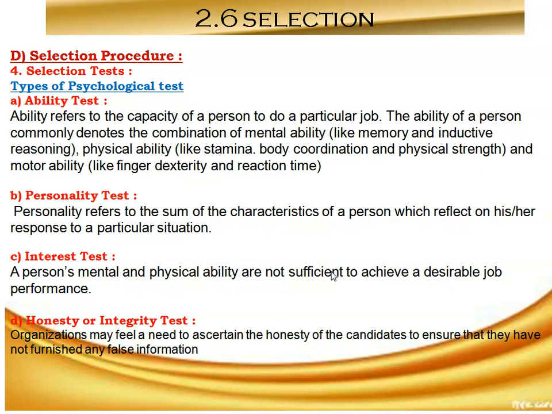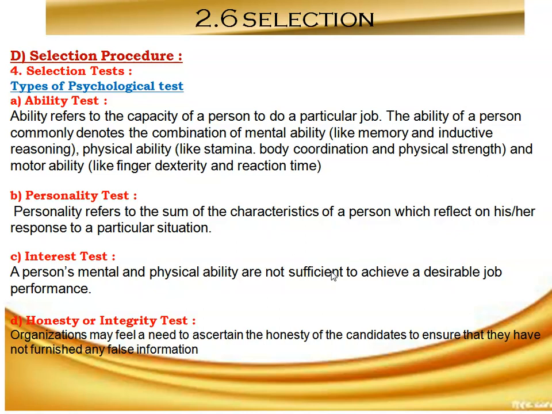So the purpose of this test is to find out whether a candidate is interested or disinterested in the job for which he is a candidate, and to find out in which area of the job range or occupation the candidate is interested. The assumption of this test is that there is a high correlation between the interest of the candidate in a job and job success.